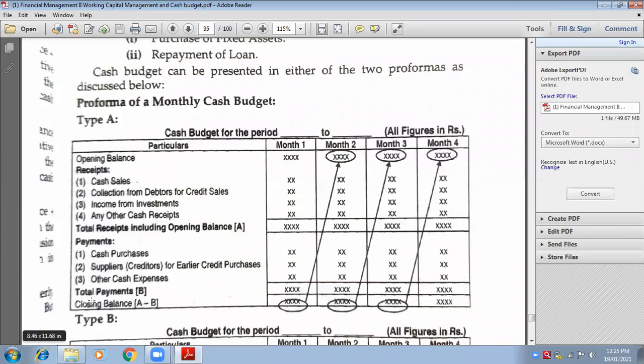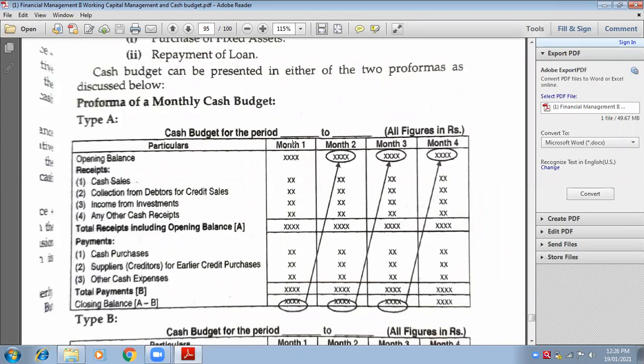Closing means the end. Look at the last line of the format. Closing balance. Look at my cursor. Closing balance means what? Closing means at the end of the month. Yes, next month's opening. So this closing will become next month's opening. Therefore this arrow is made. Can you see this arrow?